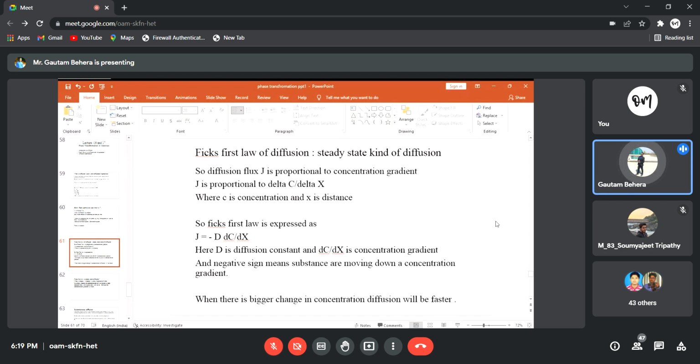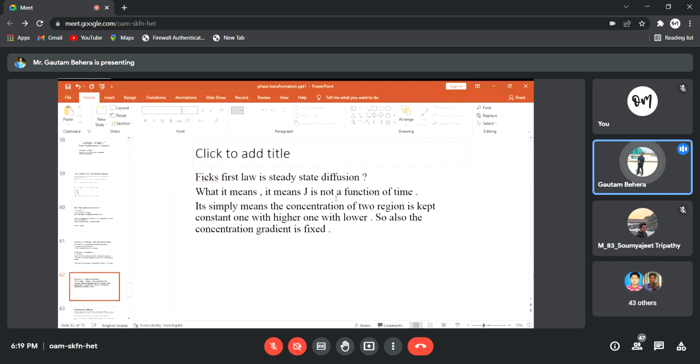Anybody can ask what exactly Fick's first law is telling. You can simply say Fick's first law tells how much substance is crossing a unit area per unit time, and that depends upon the concentration gradient itself, right? And also the diffusion constant or diffusion coefficient. So when there is a big change in concentration, diffusion will be faster. This is very simple. Anyway, Fick's first law is a steady state diffusion.